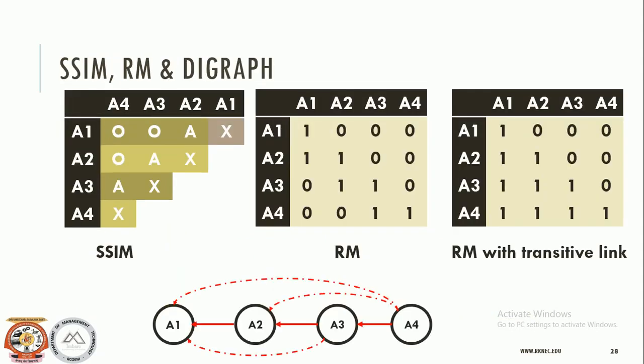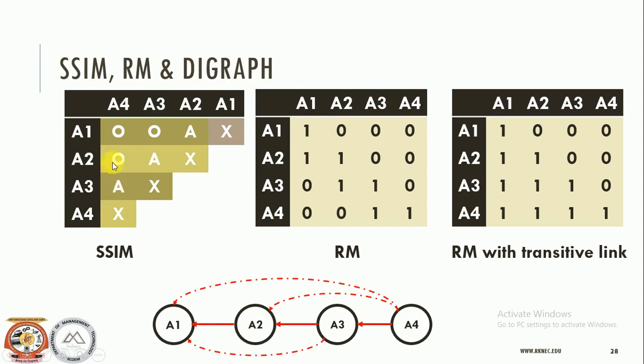The reachability matrix is like this: the variables A1, A2, A3, A4 are there. Now we have rearranged these variables A1, A2, A3, A4. Now look here, X, X, X, X, all over X are there. So why? The diagonal element will be equal to 1, because every variable leads to itself, or every variable will influence itself, or every variable is related to itself. So why? All ones are there.